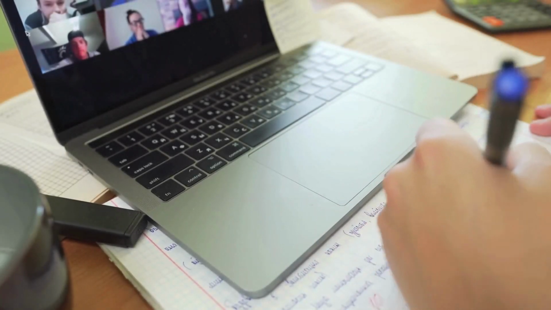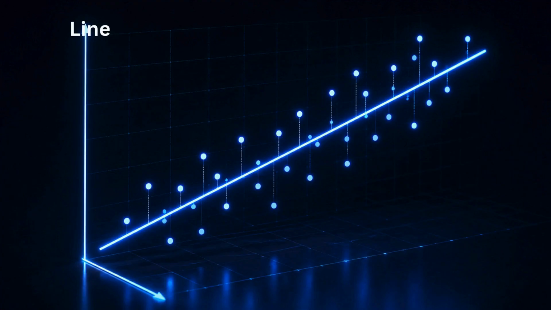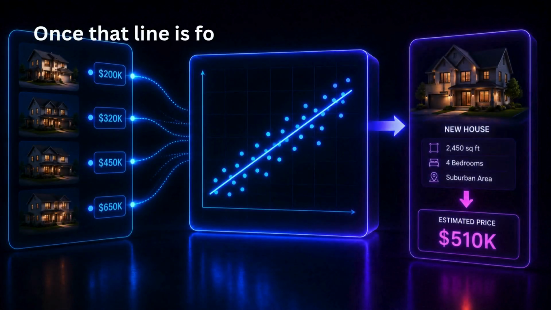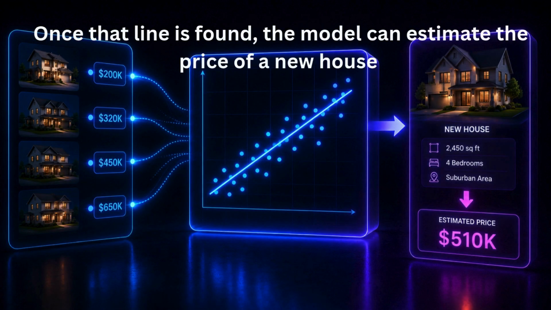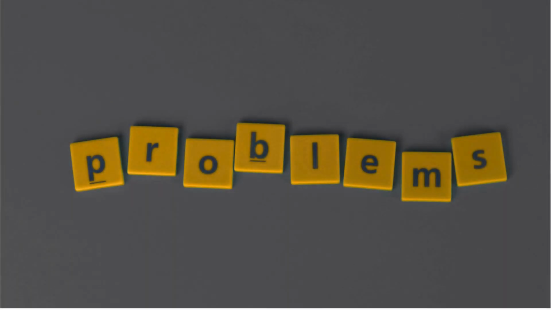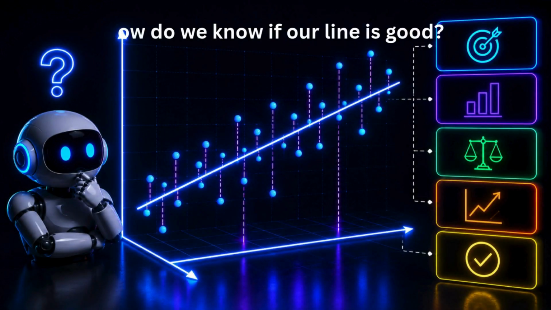And one of the simplest ways to do that is linear regression. Linear regression tries to fit a straight line through the data. Once that line is found, the model can estimate the price of a new house it has never seen before. But this creates a new problem. How do we know if our line is good?